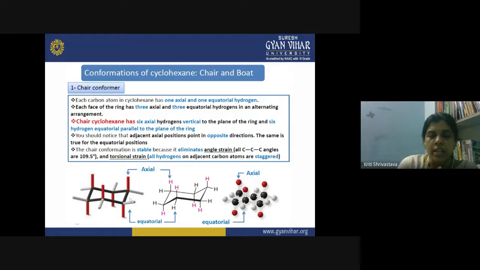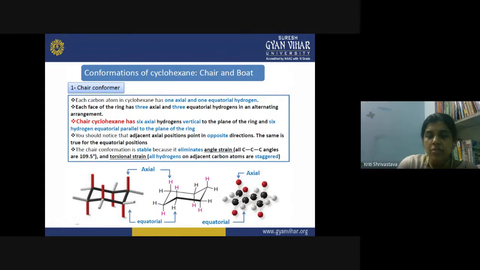And if you look at the equatorial hydrogens, this equatorial hydrogen is behind the face of the molecule, and this is towards the viewer, in front of the molecule. So both the axial and the equatorial hydrogens on the two adjacent carbon atoms are located in opposite directions, and that is how it relieves its steric hindrance.